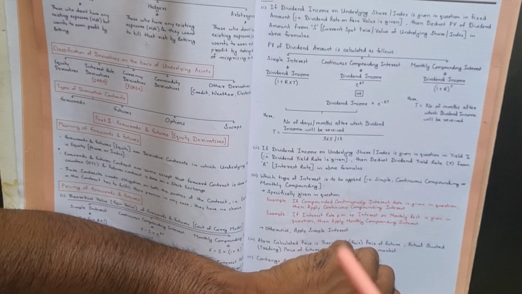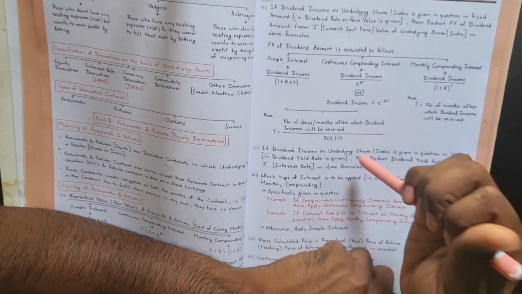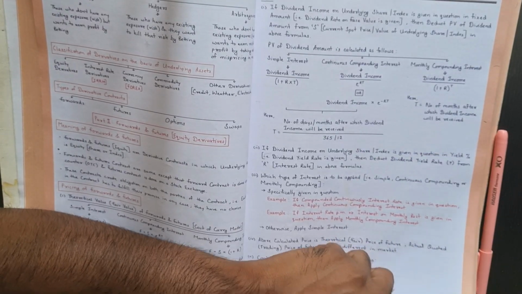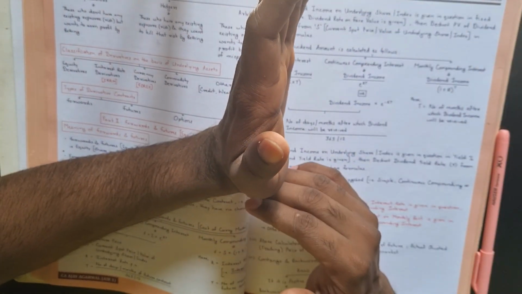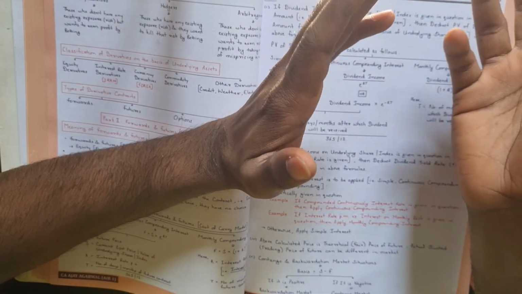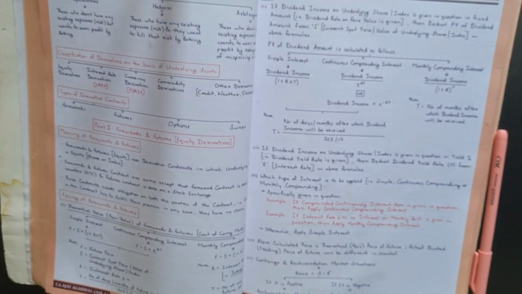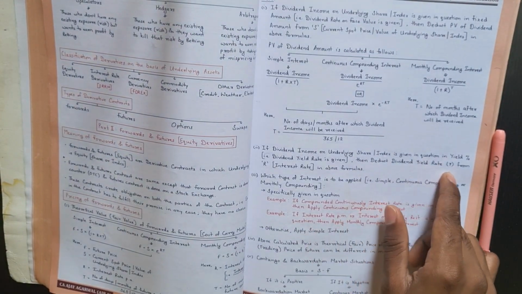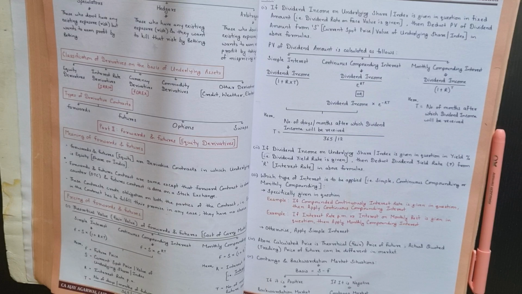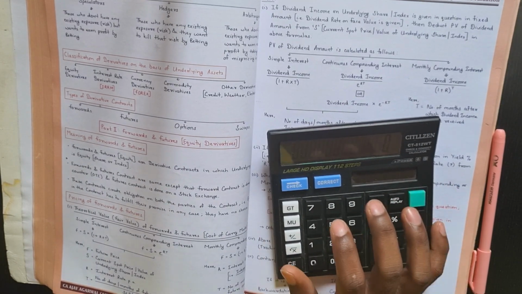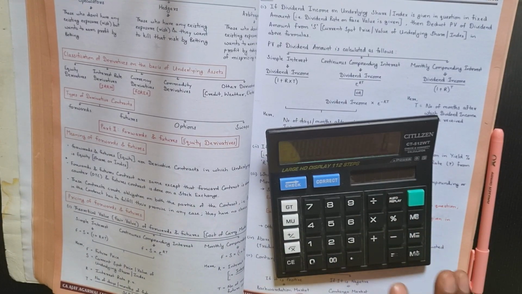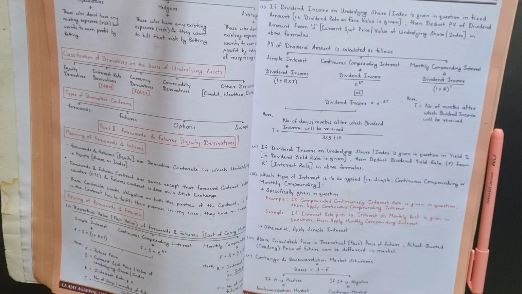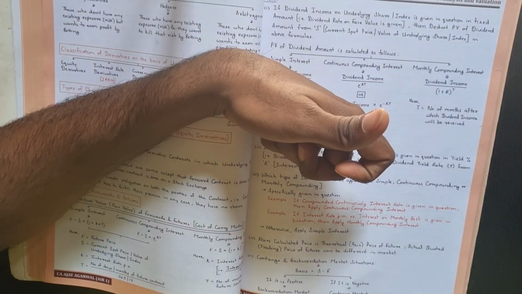Next, if dividend income on the underlying share or index is given as a yield percentage, what is yield? Yield is your DPS divided by MPS, right? So how much dividend yield are you getting? Then deduct the dividend yield rate y from the interest rate. So let's suppose your yield is 3% and your interest rate is 9%. So 9 minus 3, this will be your interest rate, right? It is the same logic as Ke minus g, right?